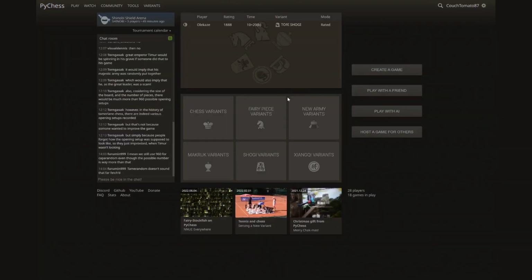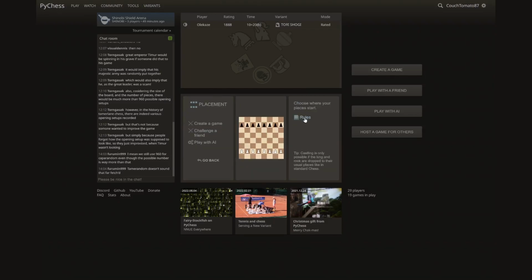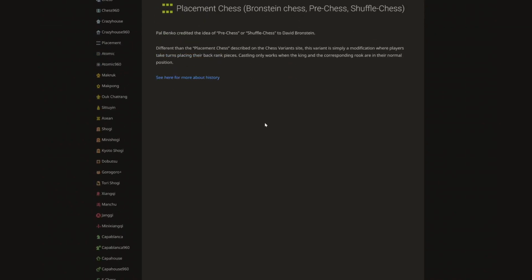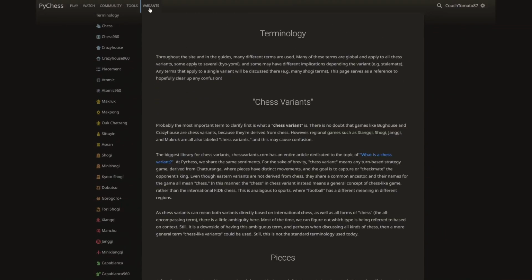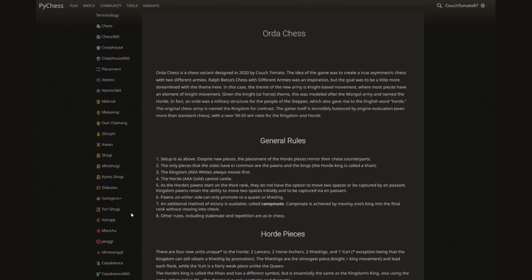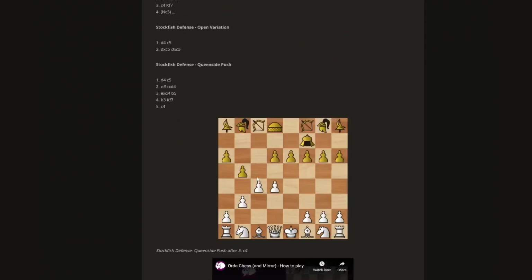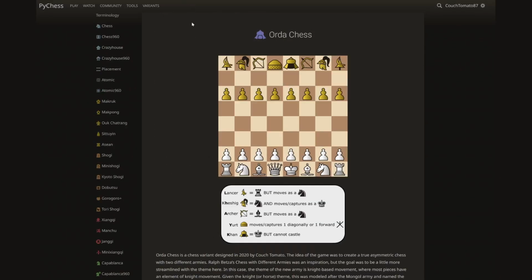Now finally, let's just go over a few other features of the site. Because we have a lot of variants, it's important to have a place where you can learn all the rules. So like I mentioned, you could find the rules in the catalog over here. So for example, if I go to placement chess, click rules, this will bring me to the rules page. Or I could access the rules from this link over here, variants, and you can see all the variants on the left side. So if I wanted to look at order chess, for example, you can quickly read through this and start playing.